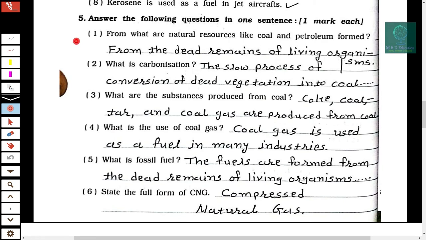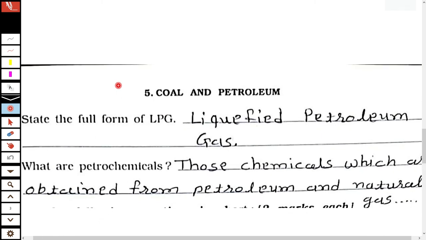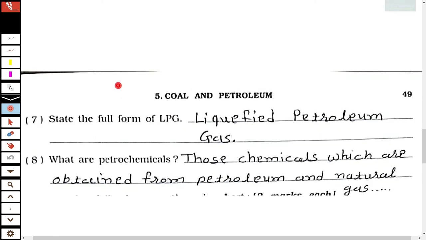What is the use of coal gas? Coal gas is used as a fuel in many industries. What is fossil fuel? The fuels formed from the dead remains of living organisms are called fossil fuels. State the full form of CNG. It's compressed natural gas. Now the next question, state the full form of LPG. It's liquefied petroleum gas. And the last question is, what are petrochemicals? Those chemicals which are obtained from petroleum and natural gas are called petrochemicals.